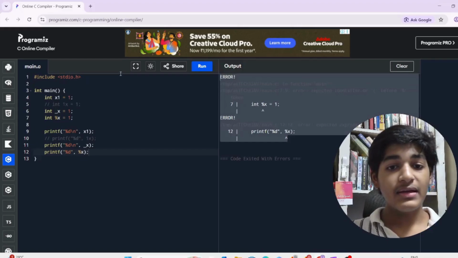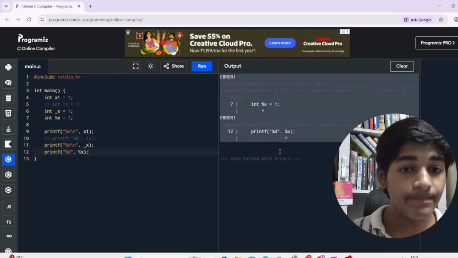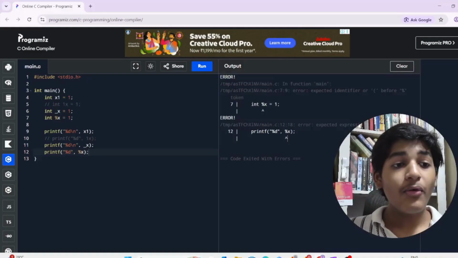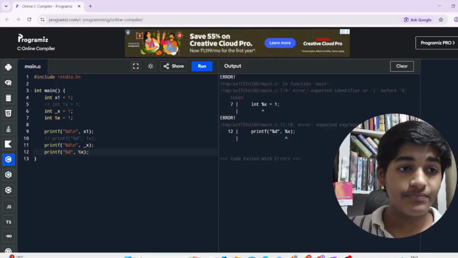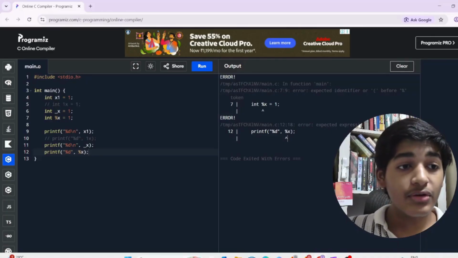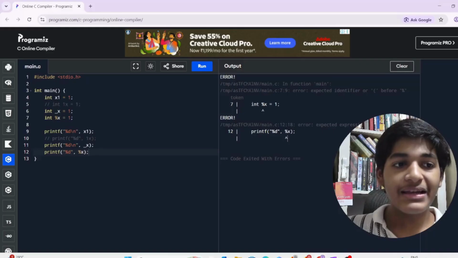As you can see, it's again giving invalid syntax. So that means only alphabets and underscores are allowed at the beginning of a variable. So these are the rules we need to keep in mind while naming a variable in C.